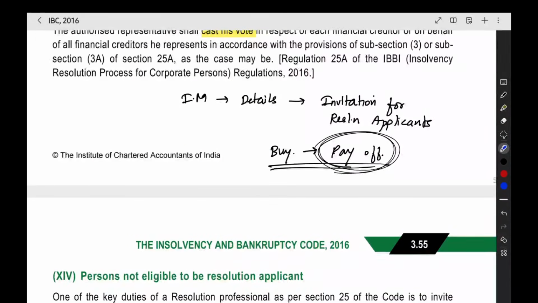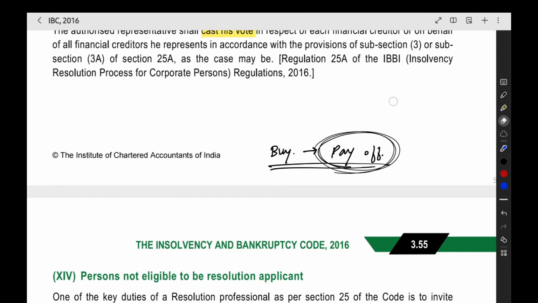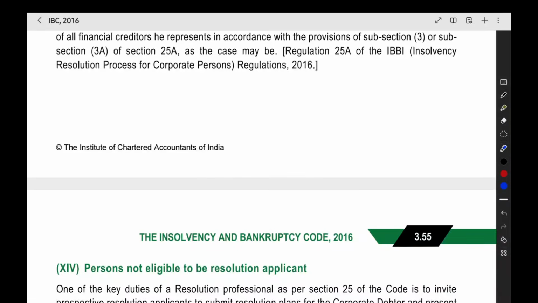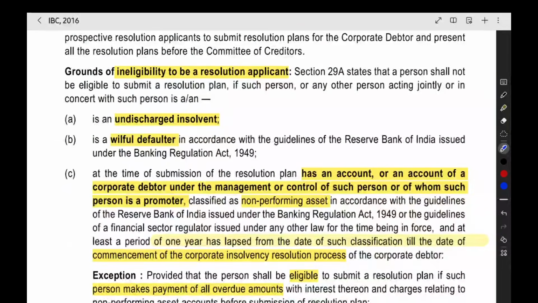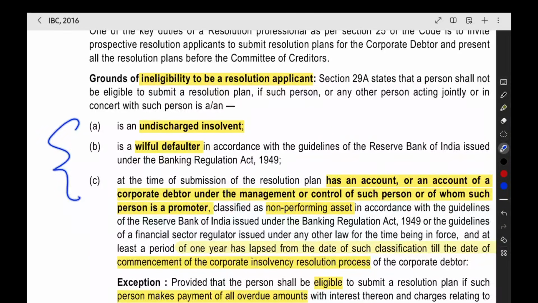Now, for becoming a resolution applicant, we have certain qualifications, or we can say some disqualifications. You should be eligible. For that, what are all the conditions? Grounds of ineligibility: if you are covered under the below points, you are not eligible, you are not allowed to present a resolution plan. First one is undischarged insolvent. If you are already insolvent, you cannot go and revive another company.